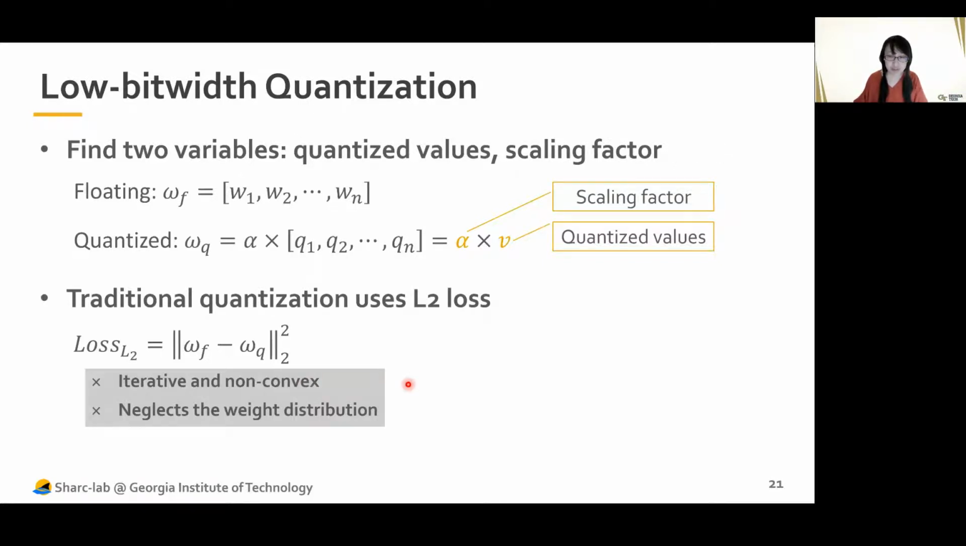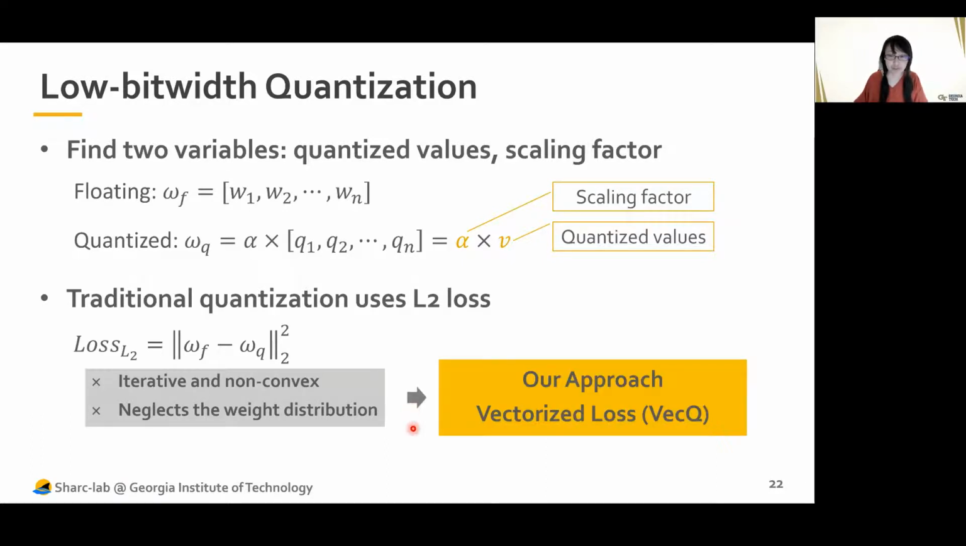First, minimizing this L2 loss is non-convex, and it's hard to directly optimize and requires an iterative approach. And also it neglects the weight distribution. For example, in our observation, in most layers, the weight distribution is Gaussian-like. So instead, our approach is we are no longer using this traditional L2 loss, but proposed our own vectorized loss. We call it VecQ.